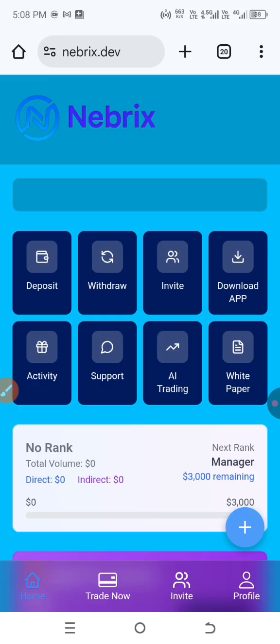Now, what is the platform all about? Briefly, this platform is about investing into the AI to trade for you. That is what the AI does. The AI trades for you, and you earn 1.5% of your capital every blessed day. The bot only works 5 days in a week, just like normal market trades that happen every day.